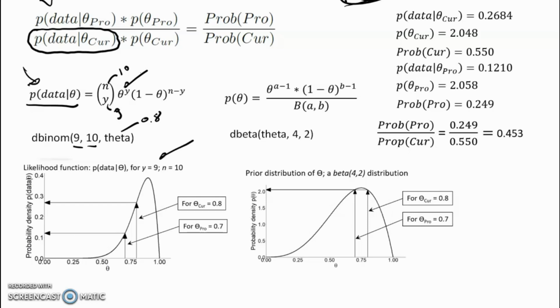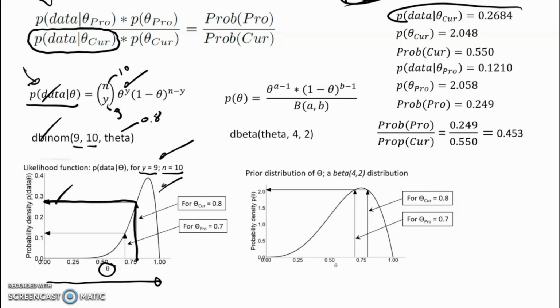So this is a likelihood function. I kept y constant at 9, n constant at 10. It would be possible for theta to take any value from 0 to 1. So this is our likelihood function. And if you look at 0.8, right there, go over here, come across here. And regardless of which one of these three methods is used, this value here is 0.2684.